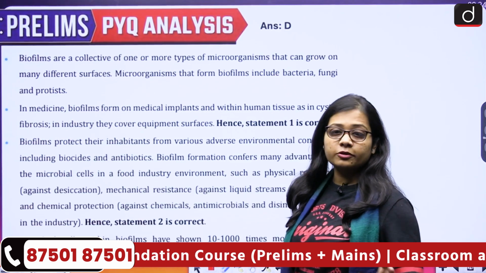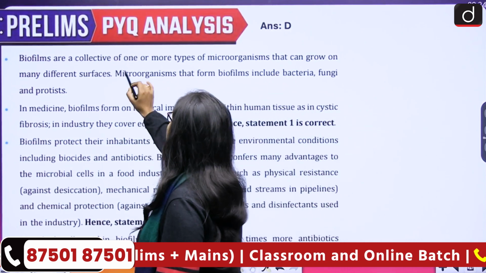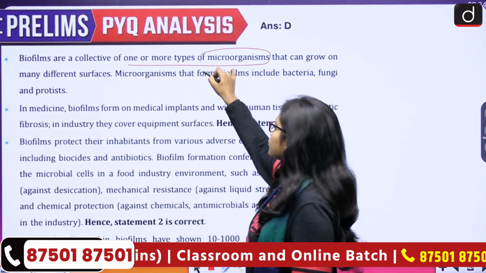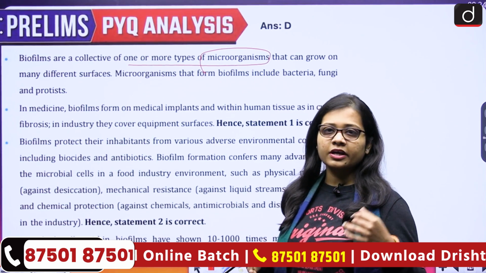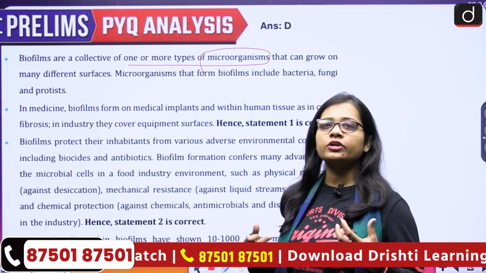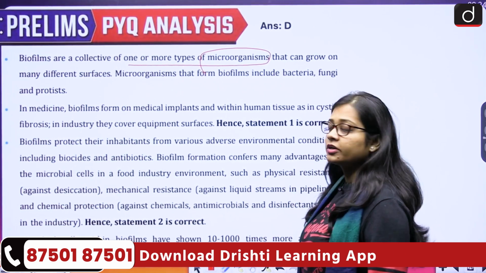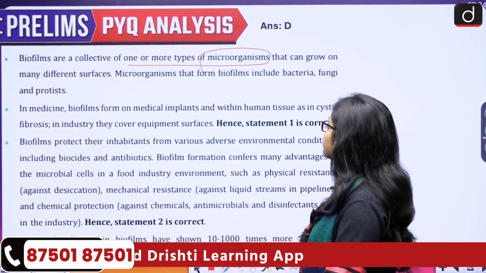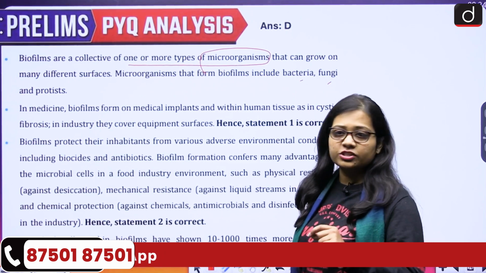It talks about what is a biofilm. Biofilms are a collective of one or more types of microorganisms. So when microorganisms come together, they can be of a single type or of multiple types that can grow on many different surfaces. Microorganisms that form biofilms include bacteria, fungi and protists.